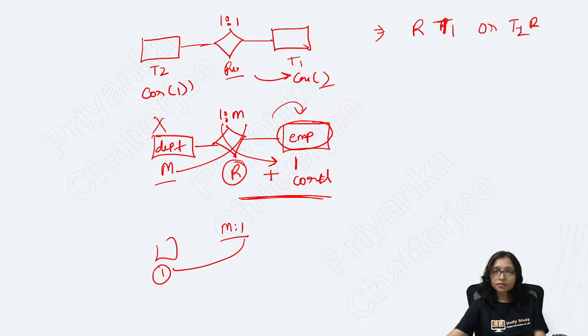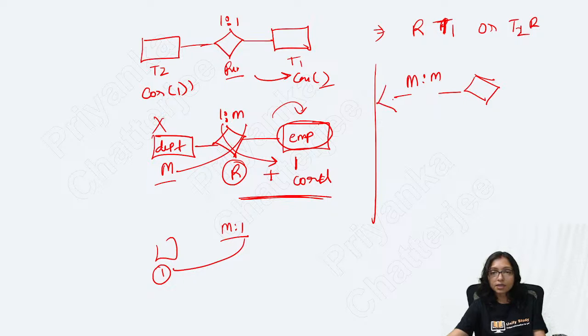Otherwise not. But if it is a many-to-many relationship, meaning both parts are many, then what will happen? For a many-to-many relationship, you have to create a new table.